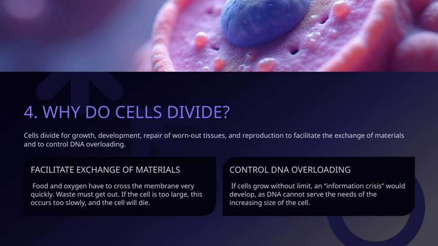Cells divide for several crucial reasons: growth, development, repairing damaged tissues, and reproduction. By dividing, cells can maintain an optimal size, ensuring that the exchange of materials remains efficient. This process also helps prevent the cell from becoming too large and overwhelmed by its own DNA. So, in essence, cell division is a vital process that keeps cells functioning properly, supports the overall health of the organism, and ensures that the exchange of materials occurs smoothly, preventing the risks associated with uncontrolled growth.